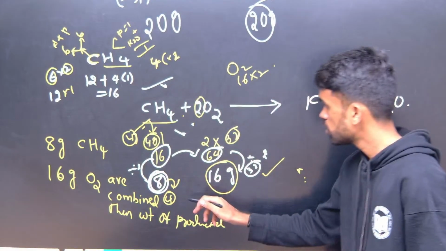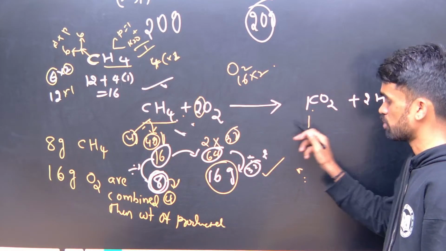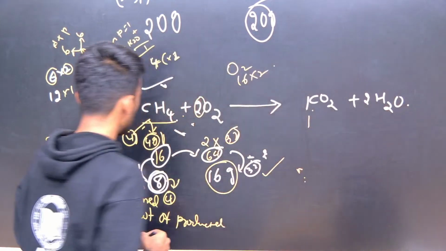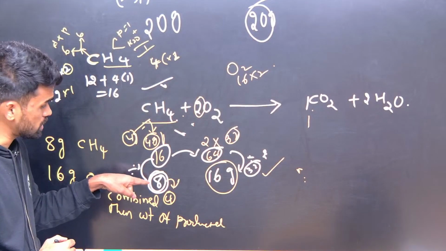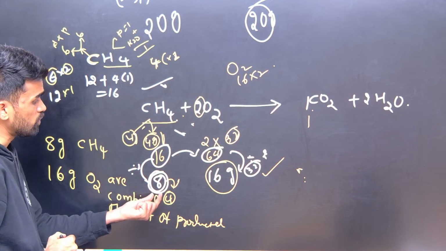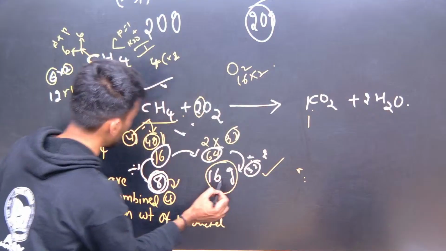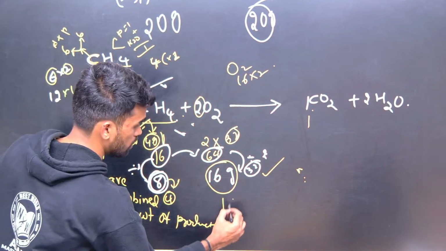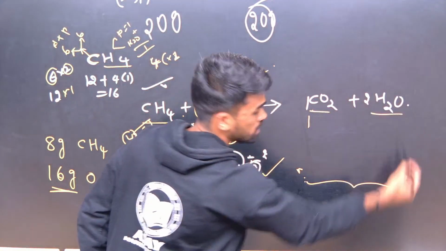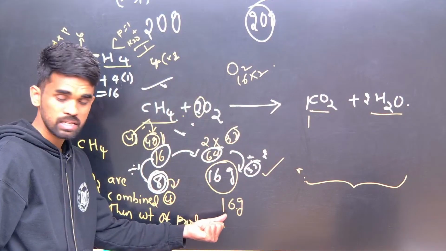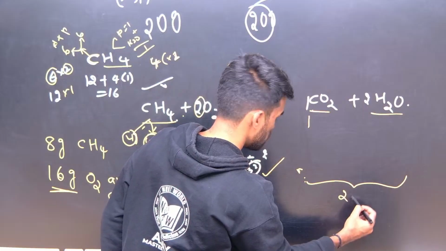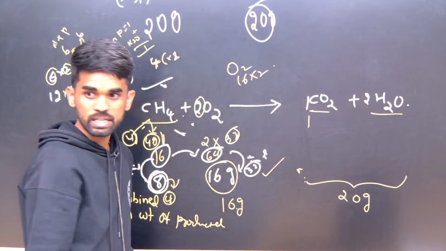So for 1 mole it is giving 1 mole. Now here, how much amount is consumed? 4 grams is consumed here. So that 4 grams reacts with how many grams, I just gave you? 16 grams. So 4 grams plus 16. So what is the total mass formed of CO2 plus water? That will be 4 plus 16, so 20 grams is formed.